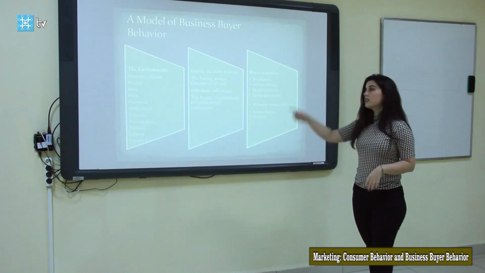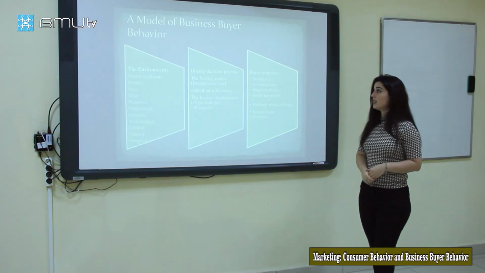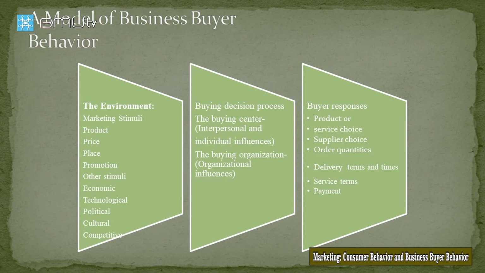And now, guys, you see the model of business buyer behavior. First of all, you see the environment, buying decision process, and buyer responses. And what about the environment? You see the marketing stimuli, the 4P: product, price, place, and promotion, and other stimuli like the macroeconomic factors we learned about: economic, technological, political, cultural, and so on.